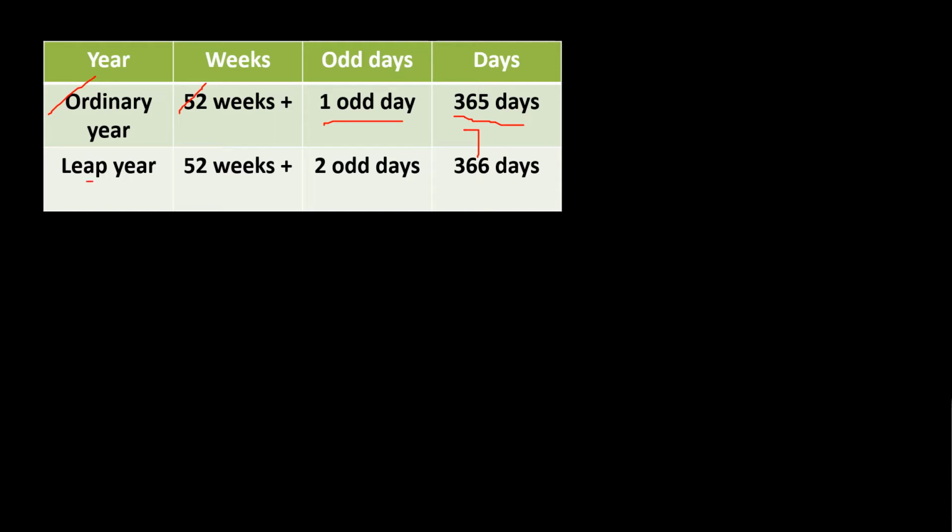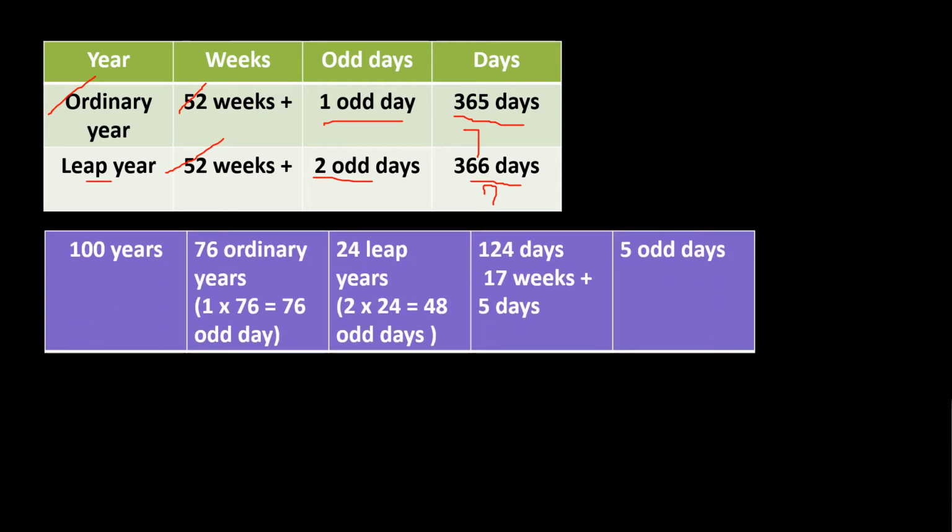In a leap year we know that we will have 366 days. So 366 days divided by 7, we will get 52 complete weeks plus 2 odd days. So in one leap year there will be 2 odd days. The findings from this table are that in one ordinary year there will be 1 odd day, and in one leap year there will be 2 odd days.